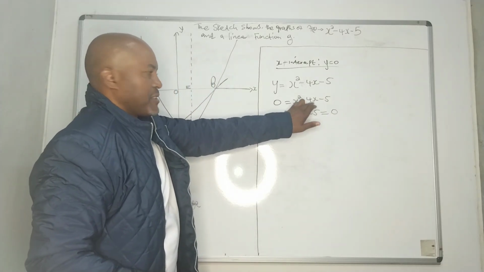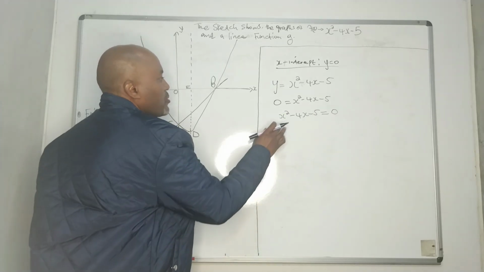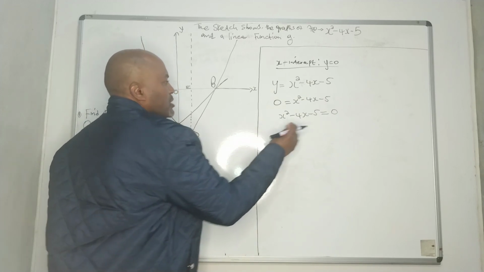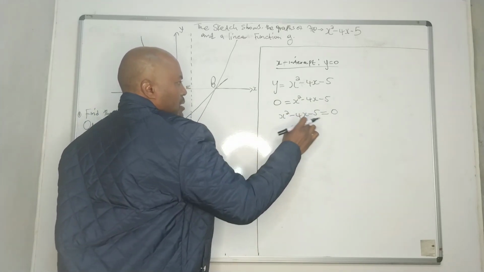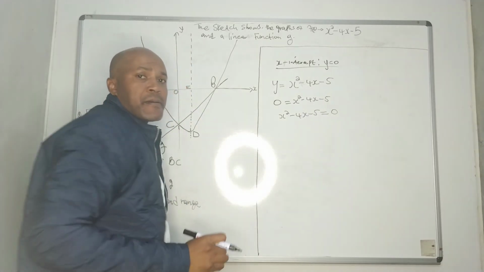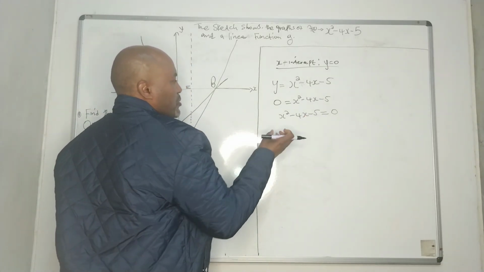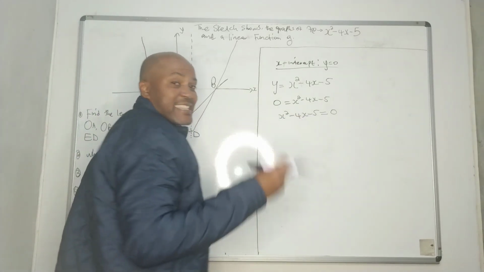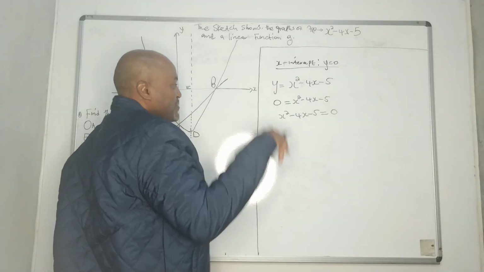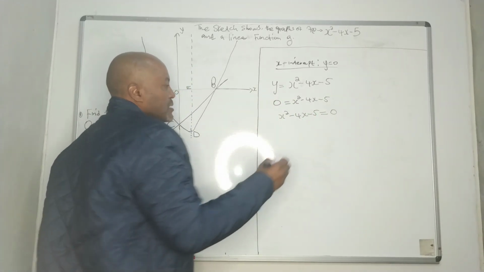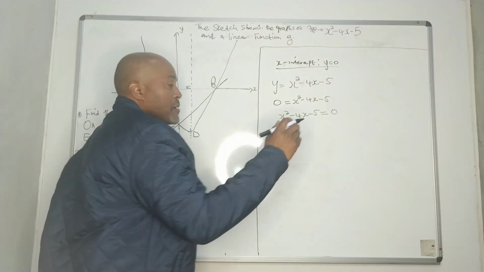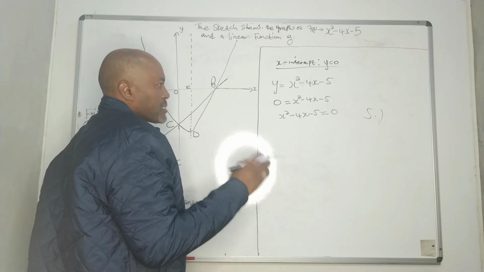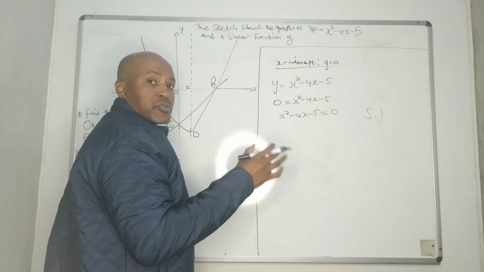So this is the same as that. Don't get too confused. Now we need to factorize this function. We need to find the factors of 5 which, when we add them, we get -4, but when we multiply them we get -5. Then we know that the factors of 5 are 5 and 1, right?